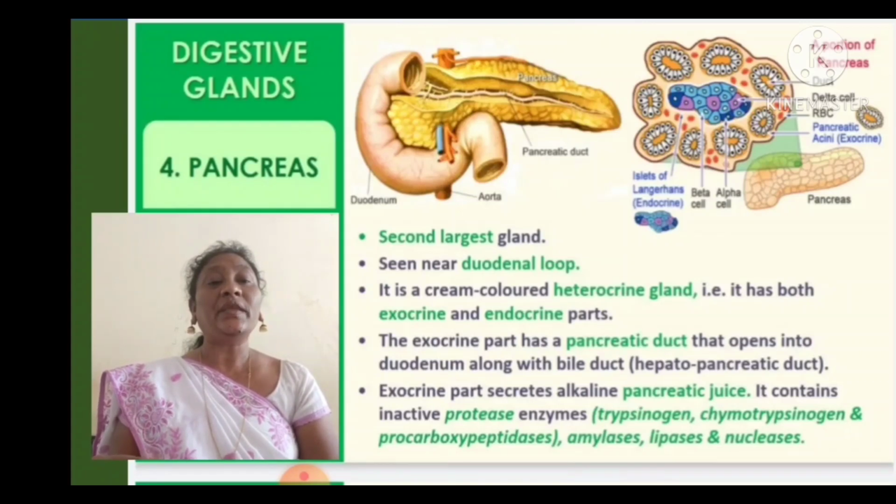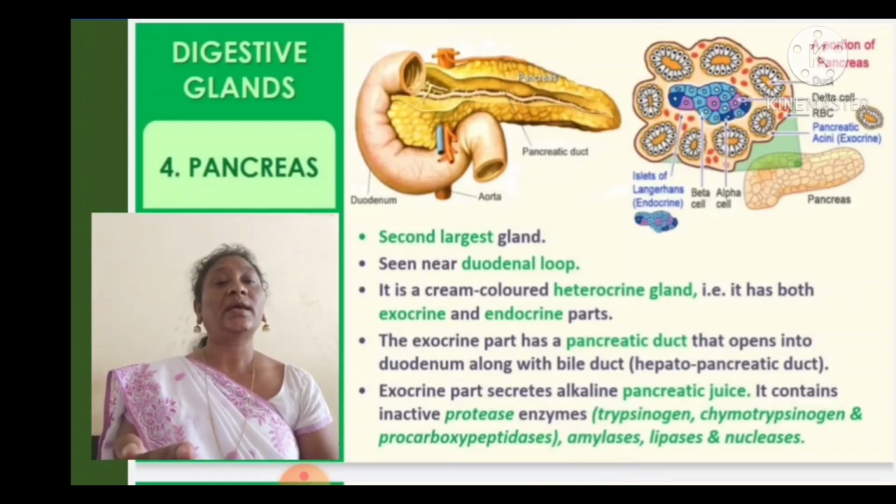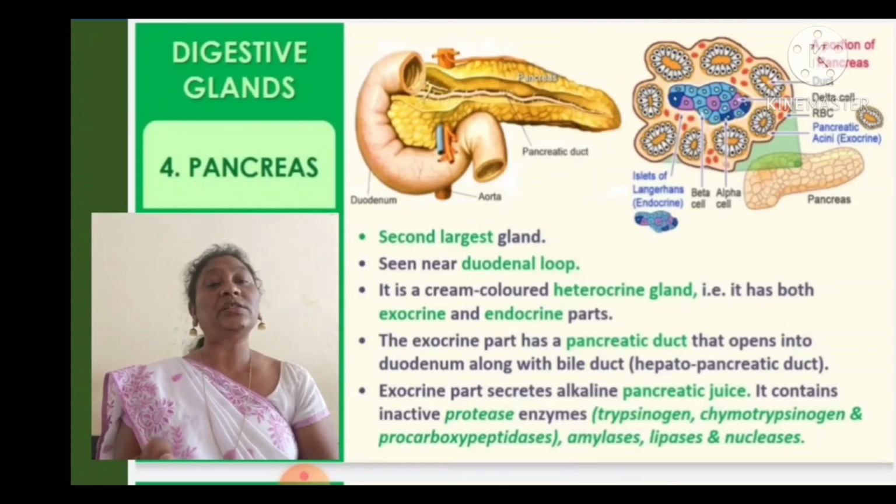It is a cream colored heterocrine gland. It is a heterocrine gland because it is both an exocrine gland and an endocrine gland. It is a ducted gland as well as a ductless gland. Because it secretes enzymes and hormones, it is called a mixed gland. The exocrine part has a pancreatic duct that opens into the duodenum along with the bile duct, the hepatopancreatic duct.